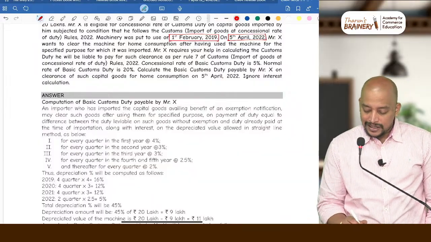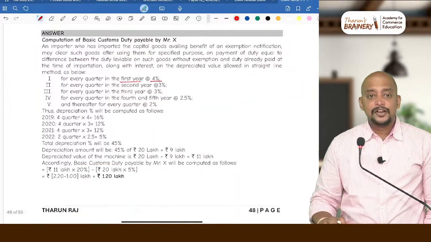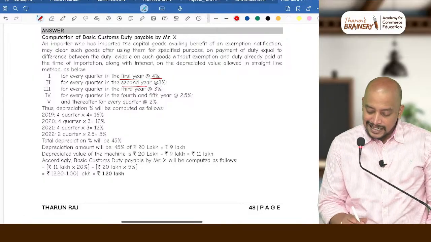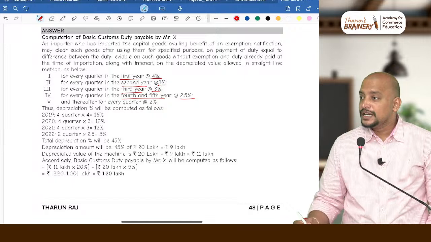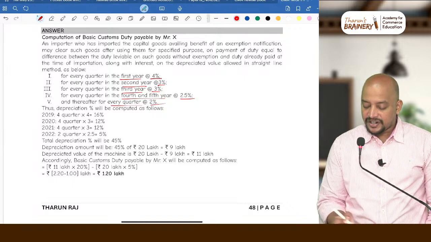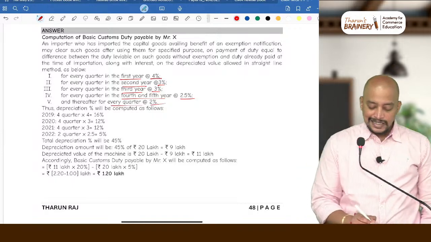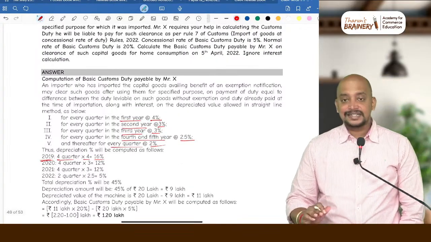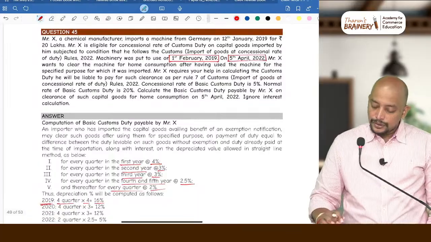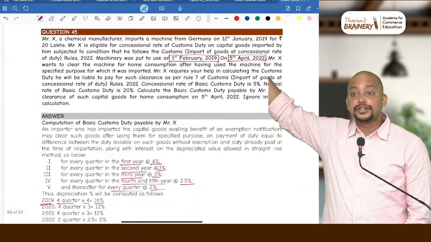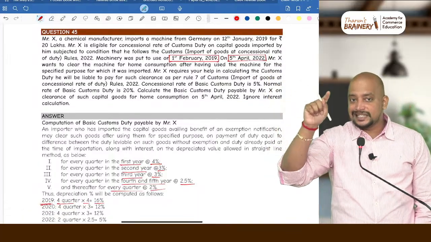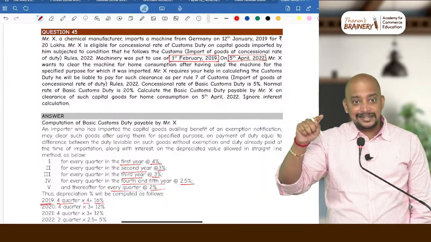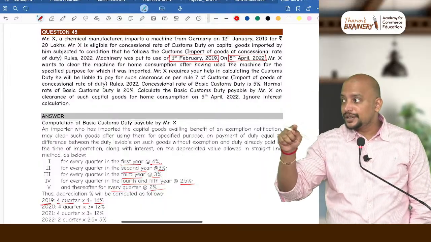So for every quarter or part thereof in the first year, it will be 4%. Second year and third year, it will be 3%. Fourth and fifth year, it will be 2.5%, and thereafter it will be 2%. First year 2019, 4 quarters into 4, that is 16%. Then again 2020, because up to 2022, 2020 is the second year, 2021 is the third year, and 2022 is only the fourth year.